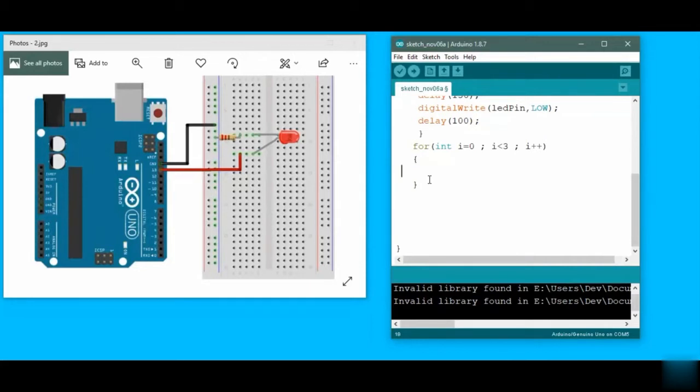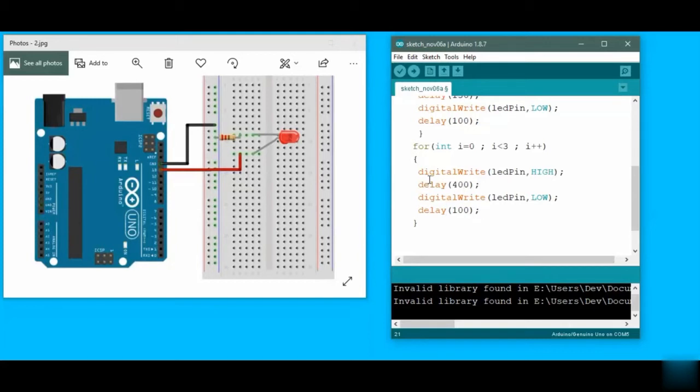So here we have digitalWrite LED pin at HIGH, and then a delay of 400 milliseconds this time, and then digitalWrite LED pin at LOW, and then a delay of 100 milliseconds.